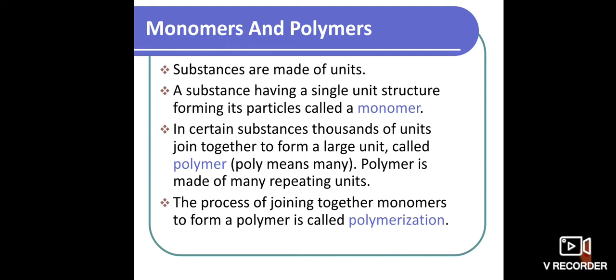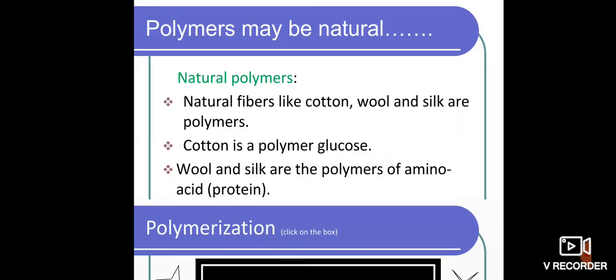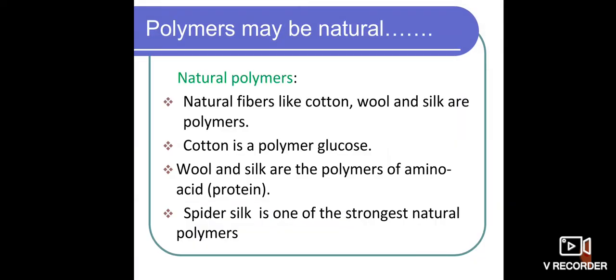Is it right, children? So let us learn more information regarding polymers and natural polymers. Dear children, natural polymers are the things that we get from nature. The best examples are cotton, wool, and silk.